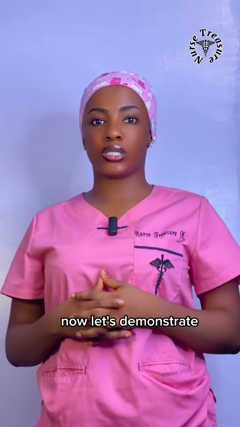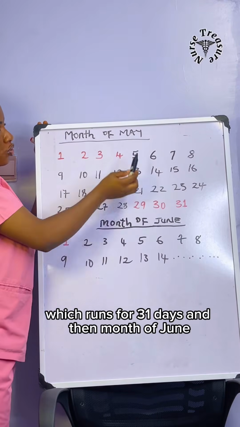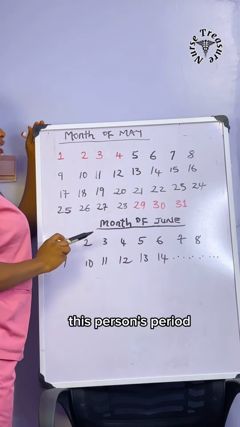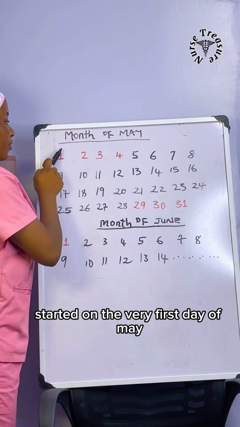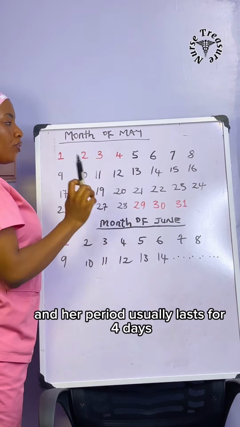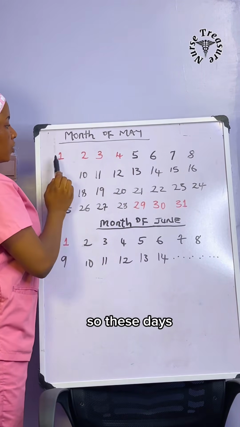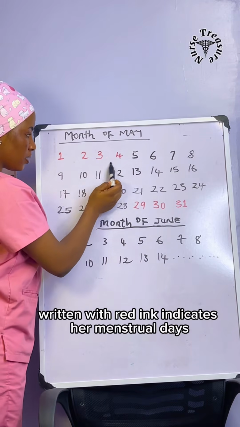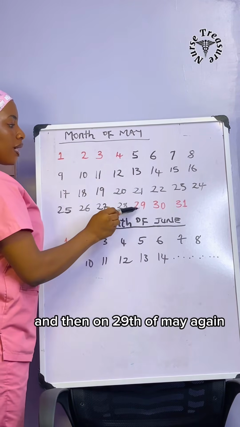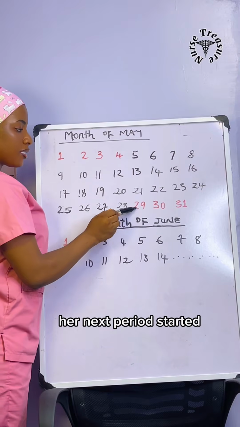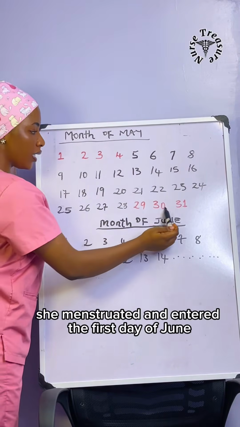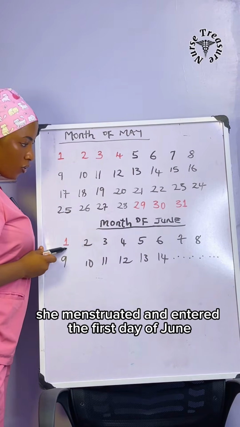Now let's demonstrate. So here is the month of May, which runs for 31 days, and then the month of June. So let's say this person's period started on the very first day of May, and her period usually lasts for 4 days. So these days written with red ink indicate her menstrual days. And then on 29th of May, her next period started. And because her period usually lasts for 4 days, she menstruated and entered the first day of June.